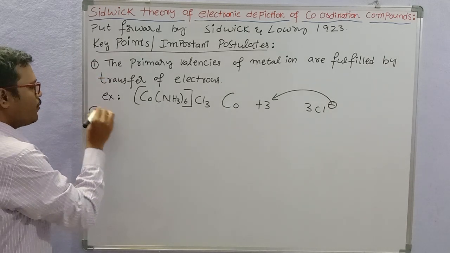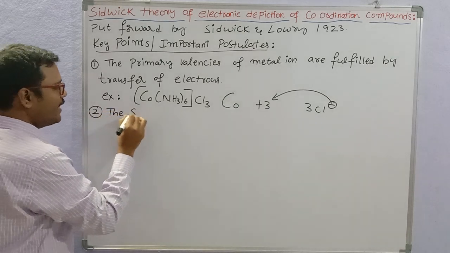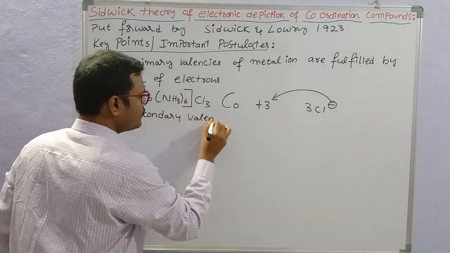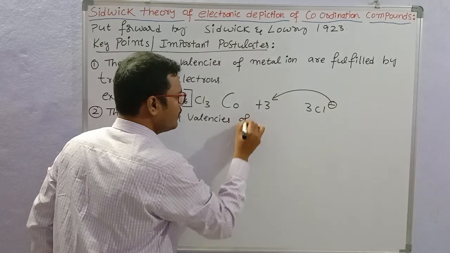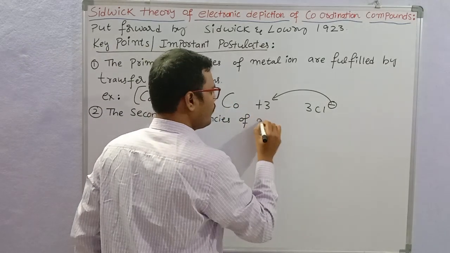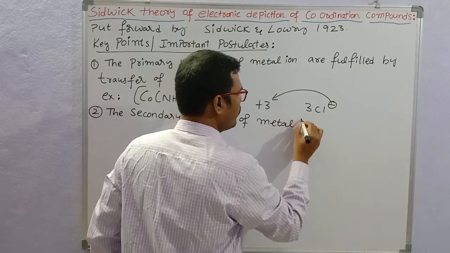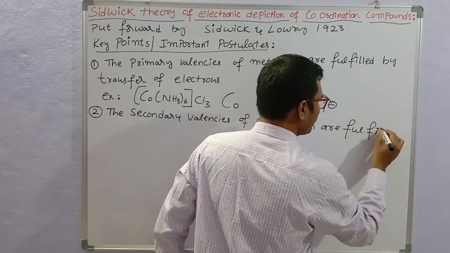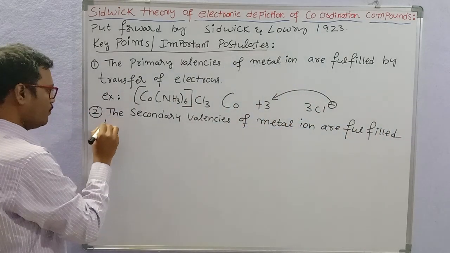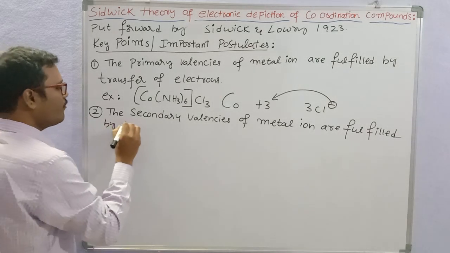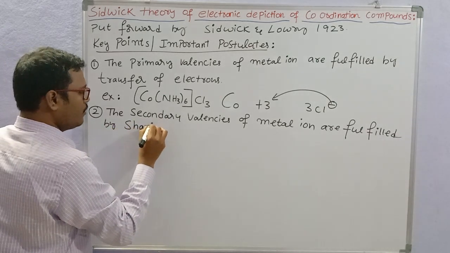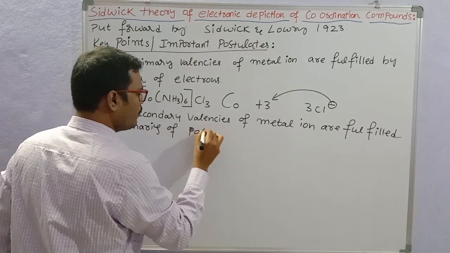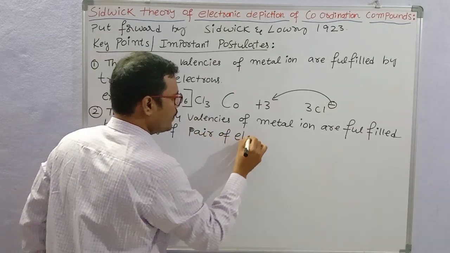Then the second major point is the secondary valencies. The secondary valencies of a metal ion are fulfilled by the sharing of electron pairs, sharing of a pair of electrons.